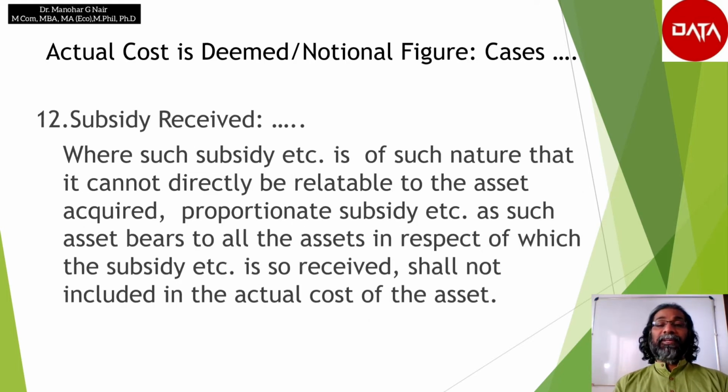Similarly, where such subsidy, etc., is of such nature that it cannot be directly related to the asset acquired, the proportionate subsidy, etc., as such asset bears to all the assets in respect of which the subsidy, etc., is so received, shall not be included in the actual cost of the asset.